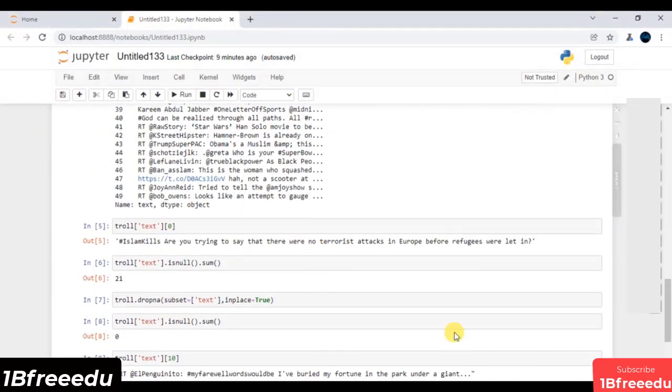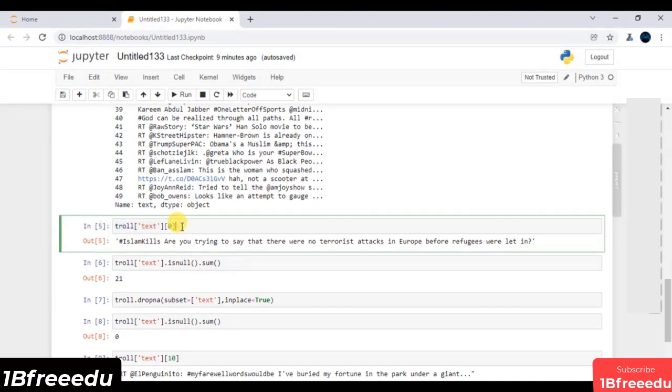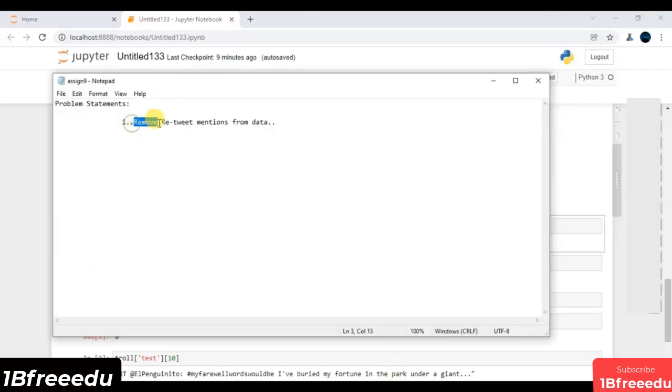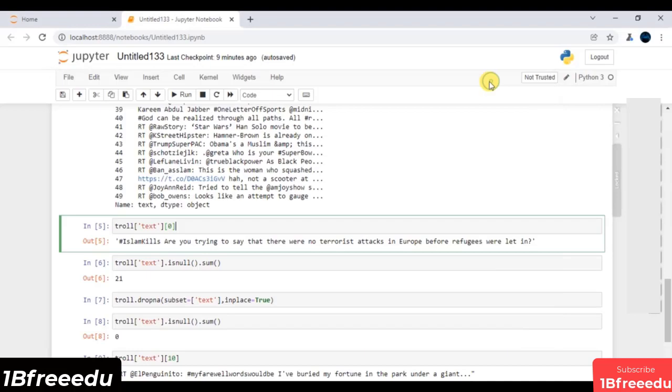Hey folks, in all our previous sessions, we have understood this text feature in much more detail: how to clean this feature, what steps you have to follow in order to clean it, and how you can perform some analysis, such as finding out the top or most frequent hashtags inside this text feature. So in this session, our cool challenge is, first and foremost, to remove all the retweet mentions from the data. Wherever you have retweet mentions available in the data, first and foremost, you have to clean this.